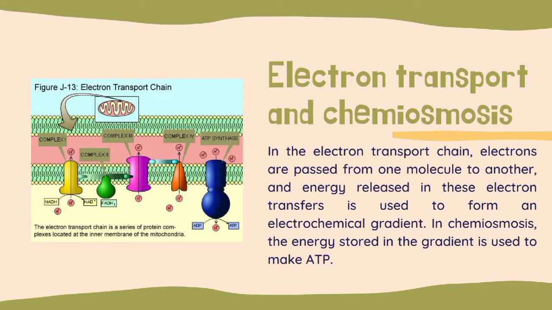And the last, electron transport and chemiosmosis. In the electron transport chain, electrons are passed from one molecule to another, and energy released in the electron transfer is used to form an electrochemical gradient in chemiosmosis. The energy stored in the gradient is used to make ATP.